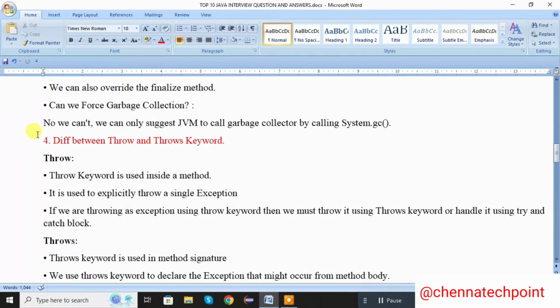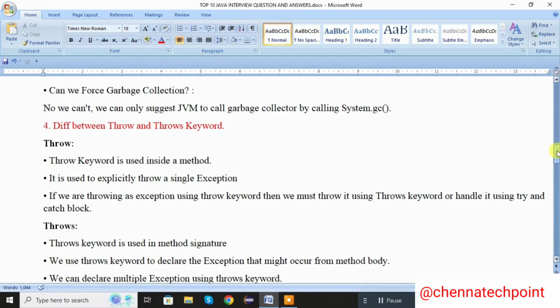Next one, difference between throw and throws keyword. This is a very important question. Throw: the throw keyword is used inside the method. It is used to explicitly throw a single exception. If you are throwing an exception using the throw keyword, then we must declare it using the throws keyword or handle it using a try catch block. This is the combination. Otherwise, we use the try catch block.